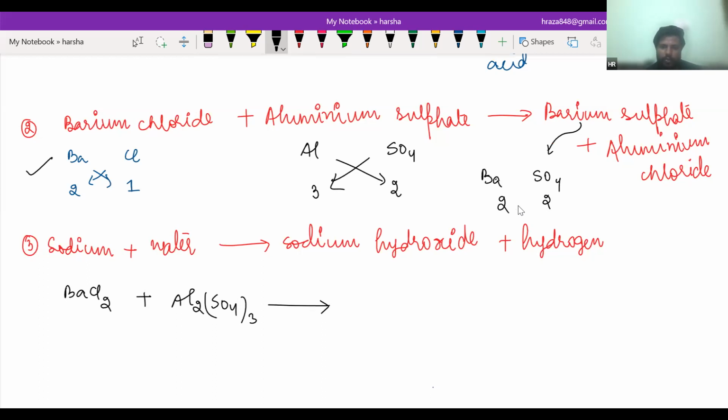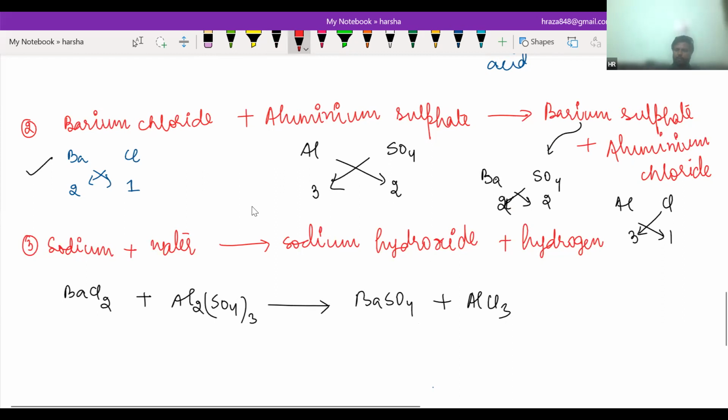Barium has a 2 and sulfate has 2, both are the same. So it will be BaSO4. In the same way, aluminium chloride: aluminium has a valency 3, Cl has a valency 1, cross multiplied, it will be AlCl3.